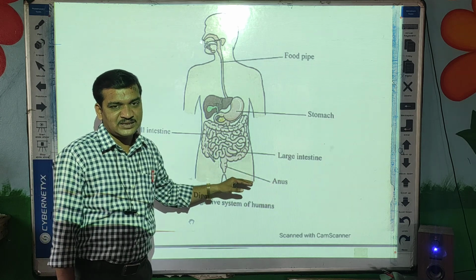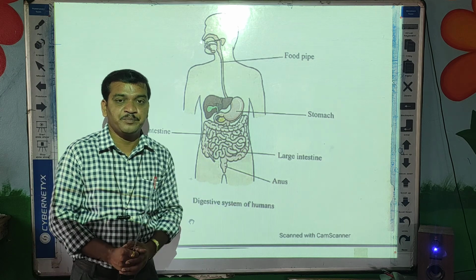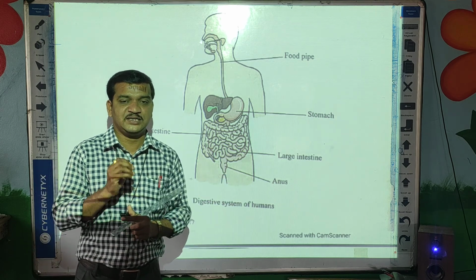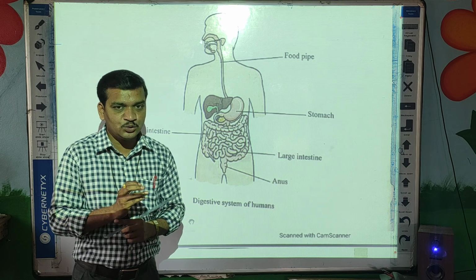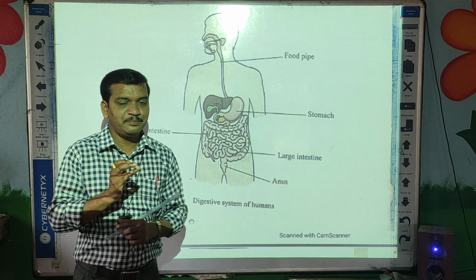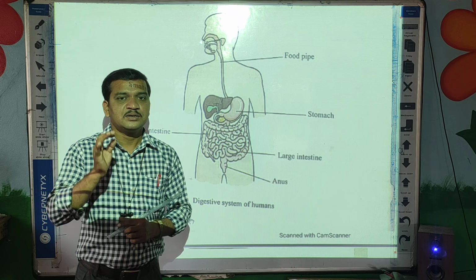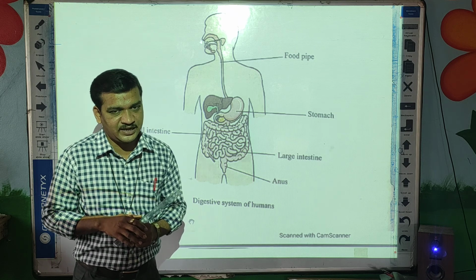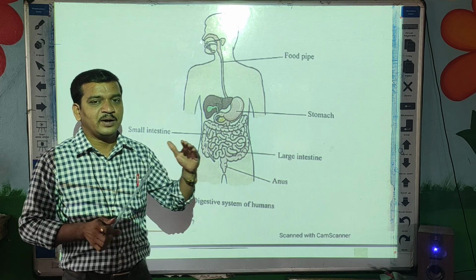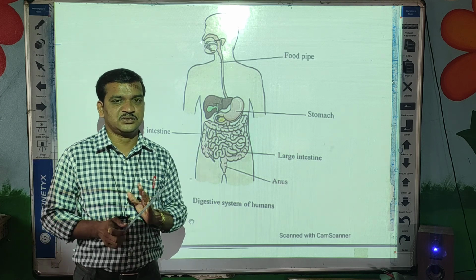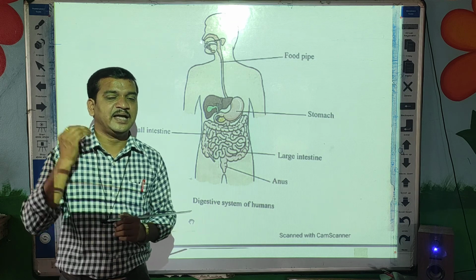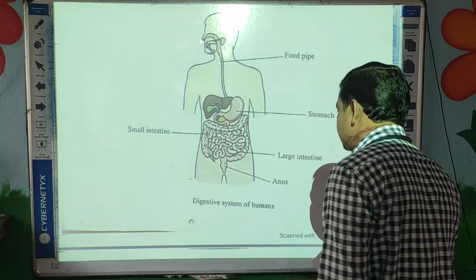Through this, the waste material is sent out of the body. So these are the important parts of the digestive system: mouth, food pipe, stomach, small intestine and large intestine. Now we will see one by one their functions, how the food is passed to one organ and gets digested.